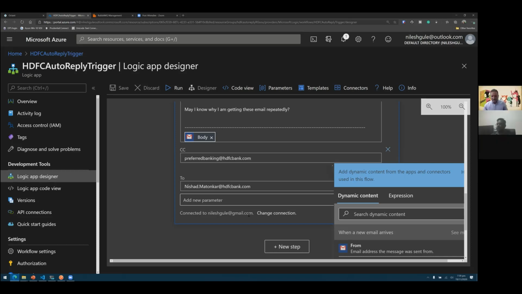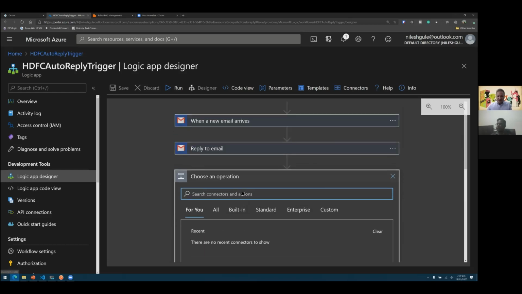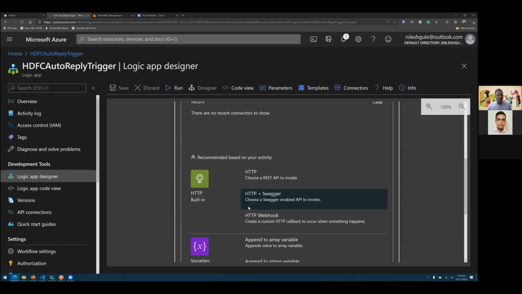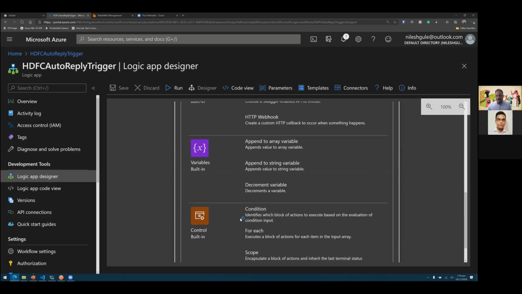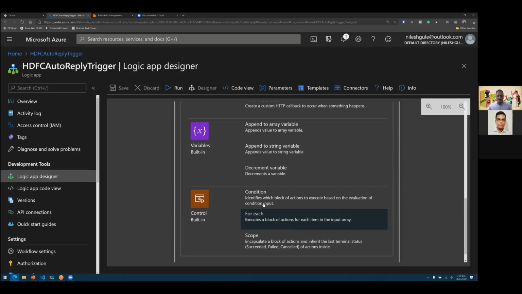Let's say I want to add some new step. When I click on this, new things come out of the box, like conditions, so I can also check for a specific condition, like an if-else kind of scenario. I can also do looping. So if, let's say, I have some collection over which I want to loop, then I can do a for each kind of loop as well using these built-in controls.